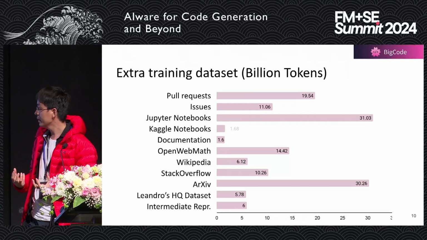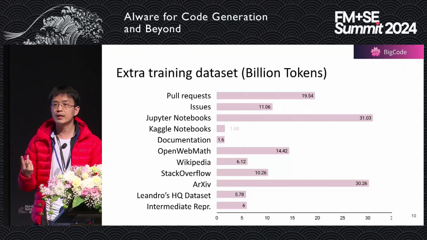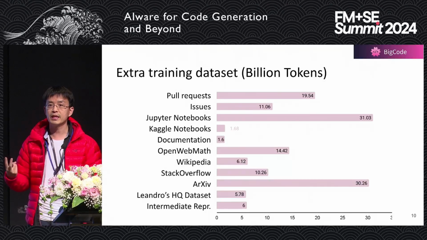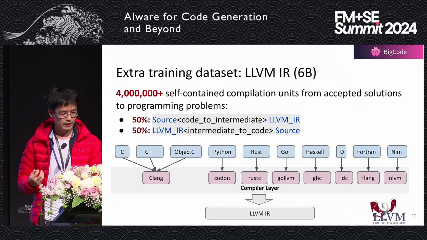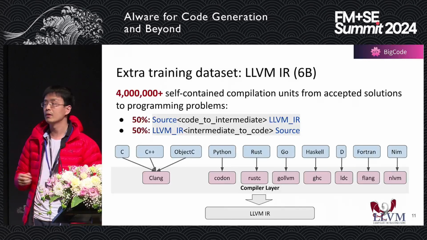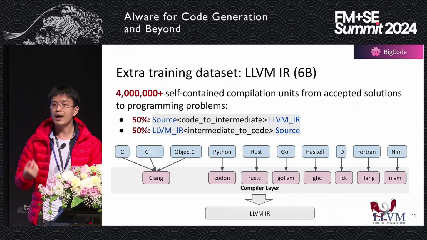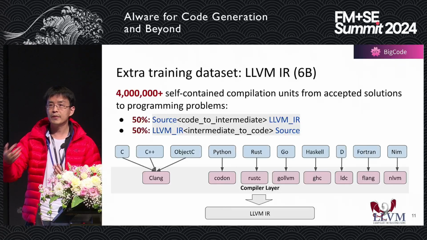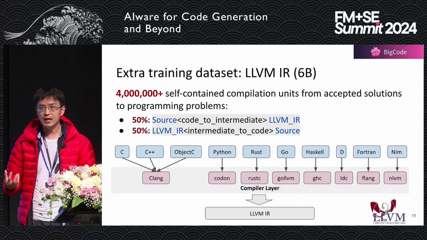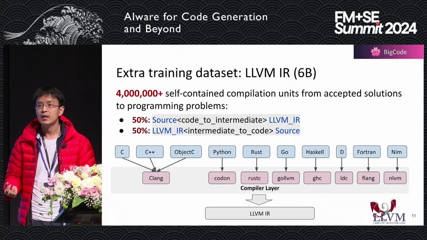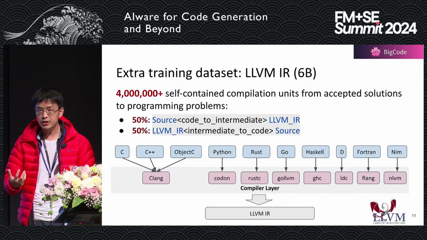Due to the time limit, I'm just going to give you 2 examples about the 2 sources of data we have. For example, this is a very new kind of data set we had. This is a data set for LLVM IR. Basically, as I said, all the previous tools are mainly pre-trained based on source code, right? But there are a lot of tasks which require the models to have a deep understanding about the program semantics. They need to understand different representations, right?